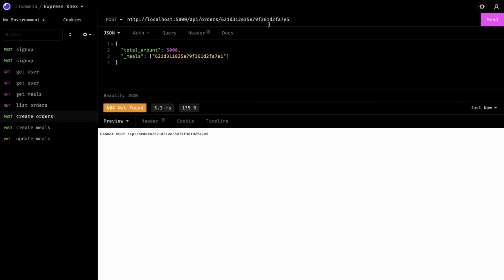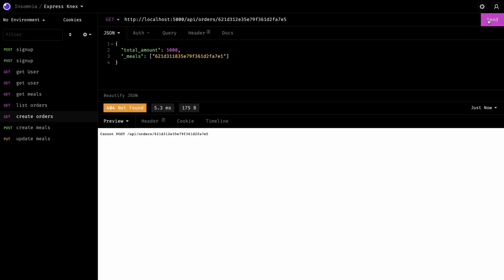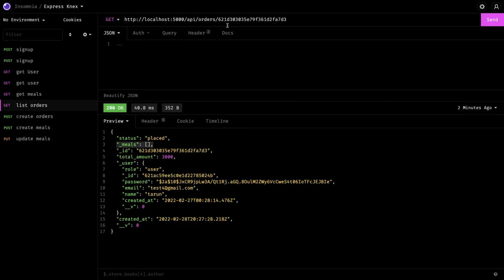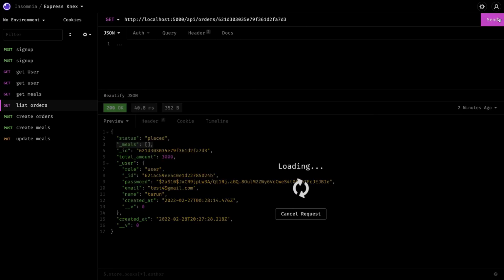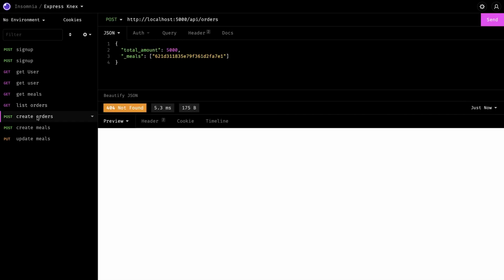Okay, orders cannot post, it should be get. We already have this API, I will use that. This is for create, and then we have the list of orders. I can use this API. So now we have two orders instead of one. Create order.